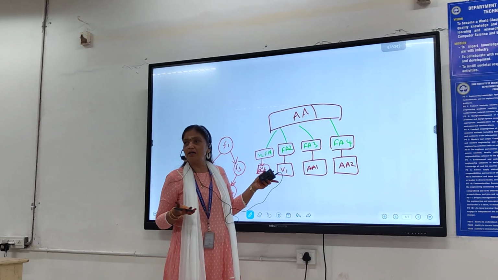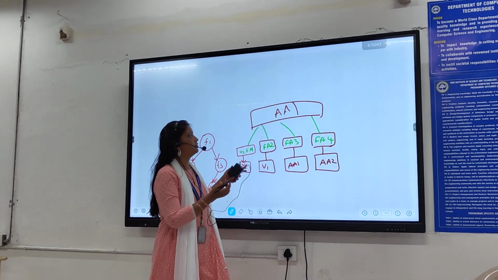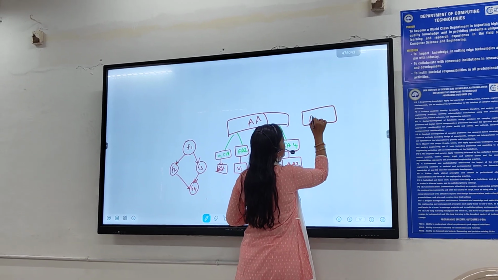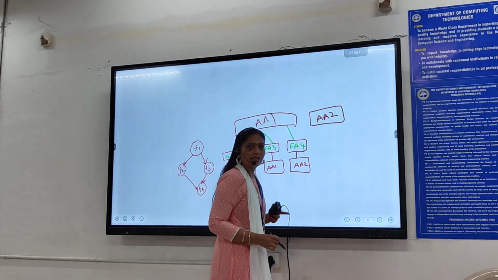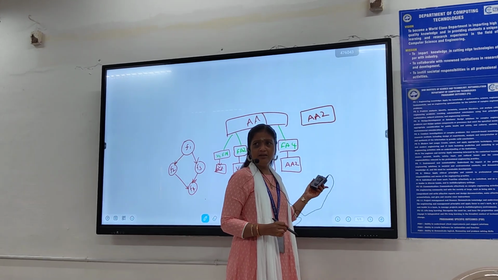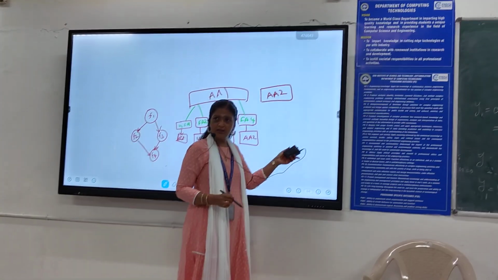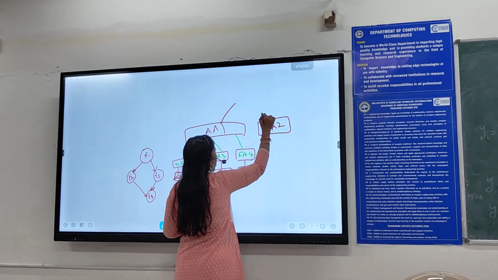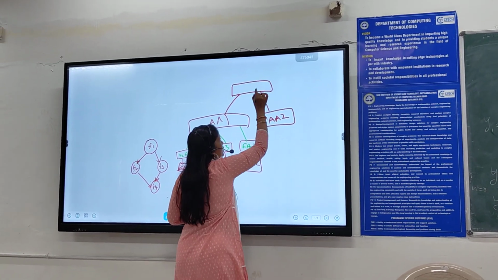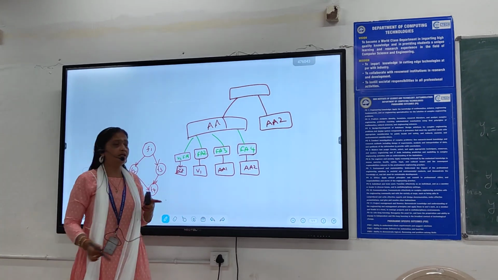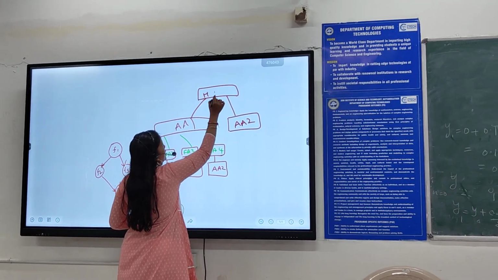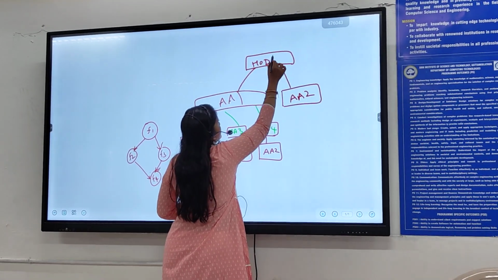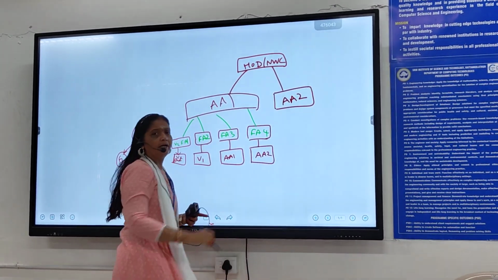Now can you understand how we can represent it hierarchically? So similarly I will be having another academic advisor for another department, for first year, another academic advisor for third year, another for final year. All the academic advisors will be coming under the HOD. So here I am mentioning HOD, Lakshmi ma'am, NWC department.